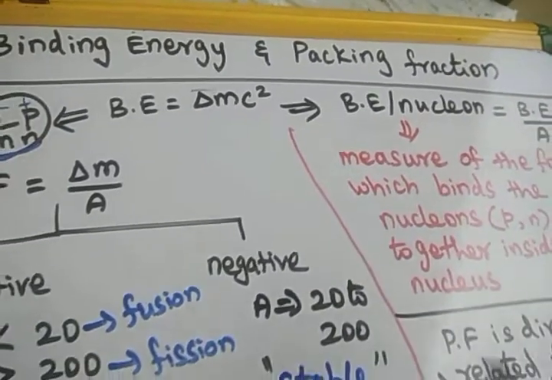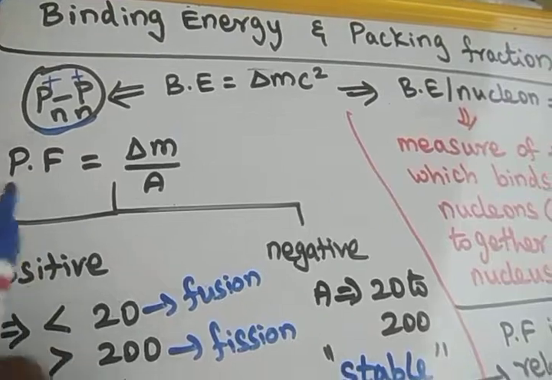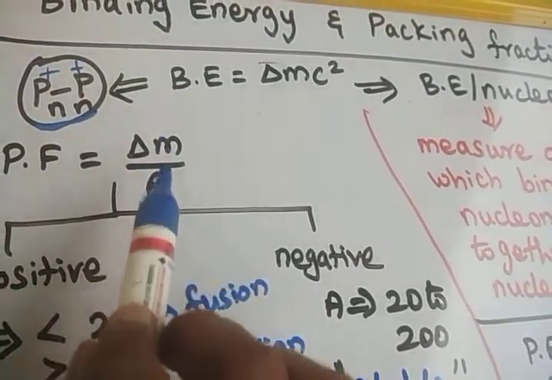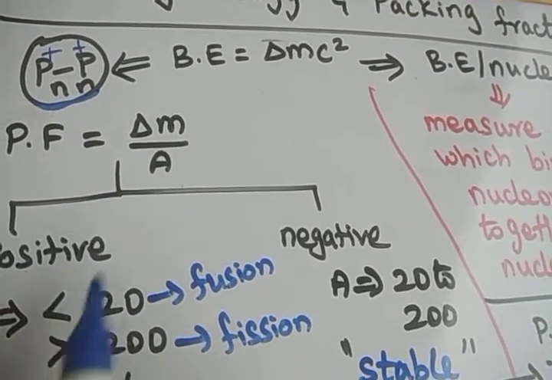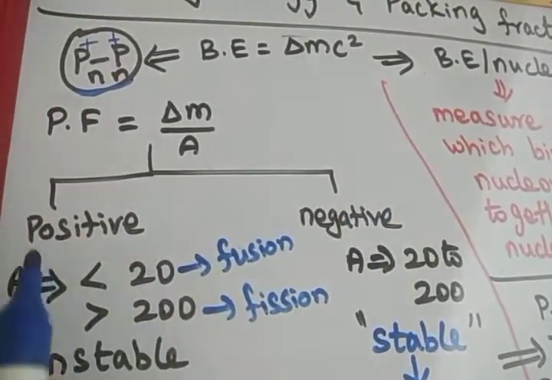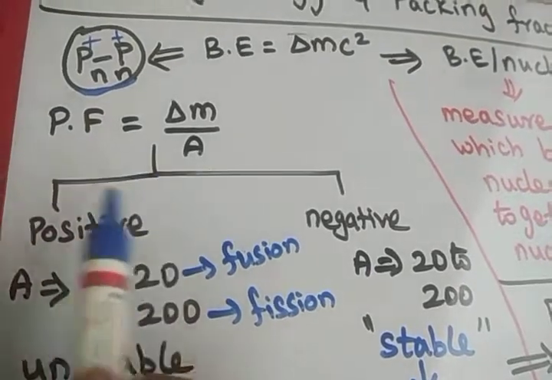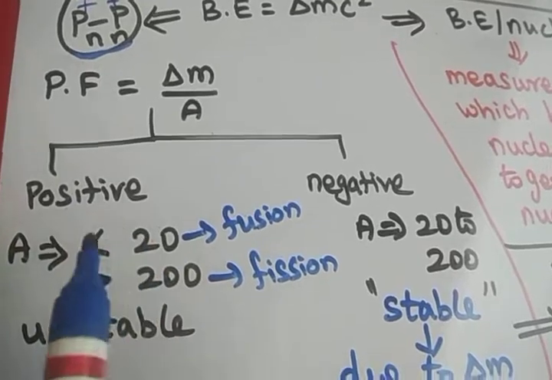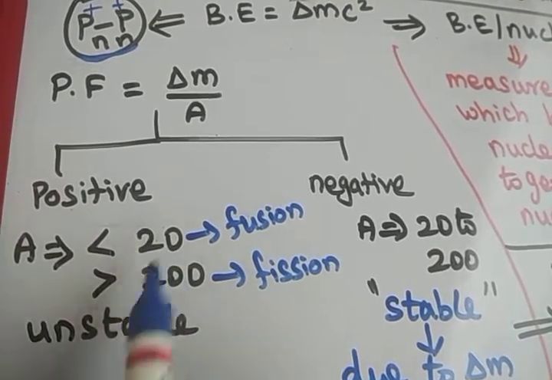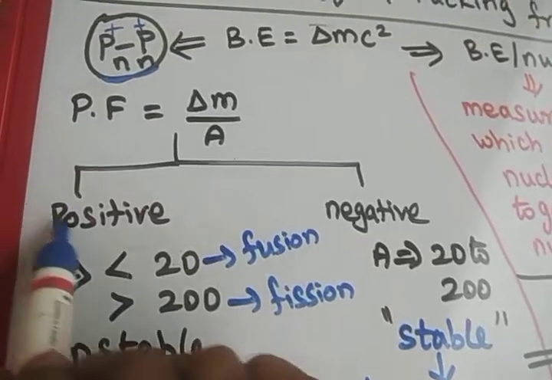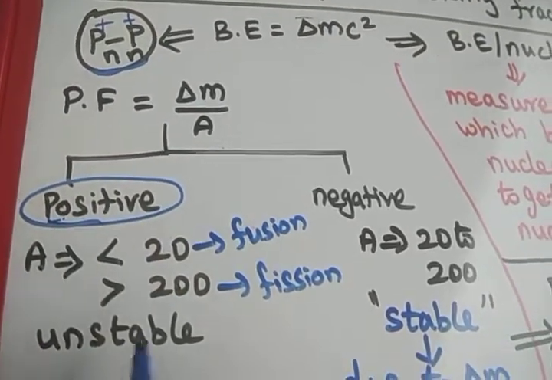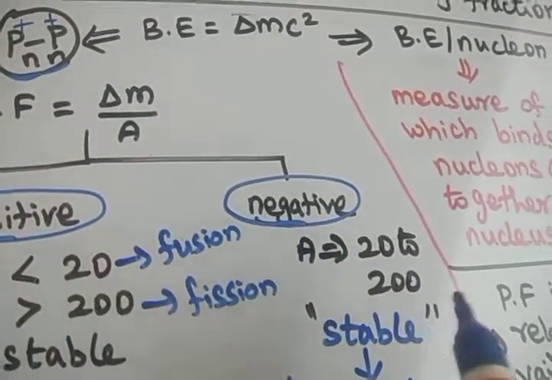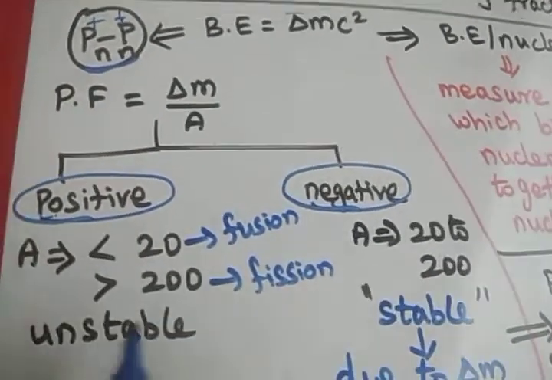Using the concept of binding energy, there is another concept called packing fraction. Packing fraction is equal to mass defect divided by mass number. Packing fraction is of two types, positive and negative. Only atoms having a mass number less than 20 or greater than 200 have a positive packing fraction. Atoms having a mass number between 20 and 200 have a negative packing fraction.